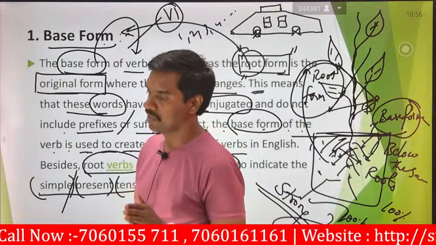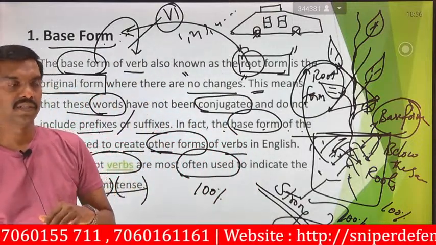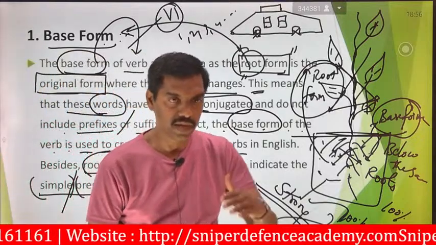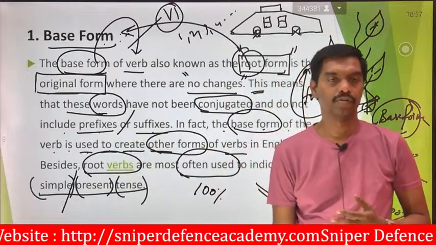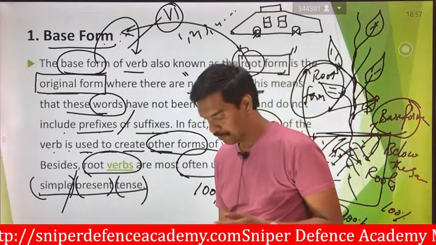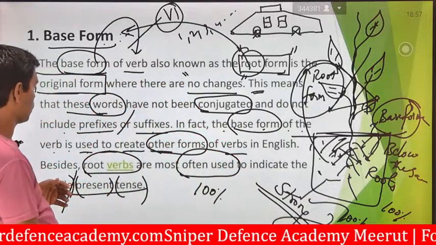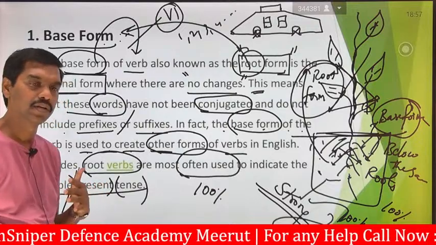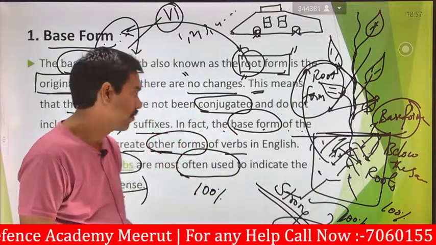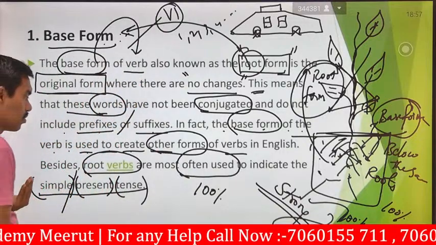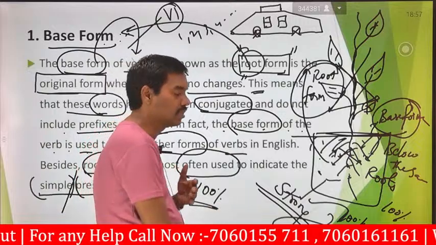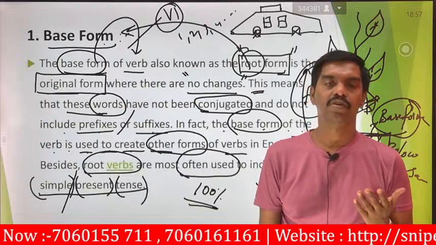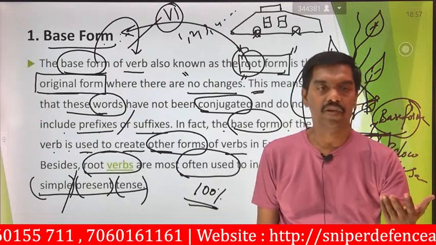So if a prefix is coming or a suffix is coming, then we cannot say it is the base form. It will be away from the base form. That is the main thing you have to identify. Next, they are saying that these base forms are used to create other forms of verbs. We use this verb base form 100%, because there are no changes, so we use it highly and in the majority.